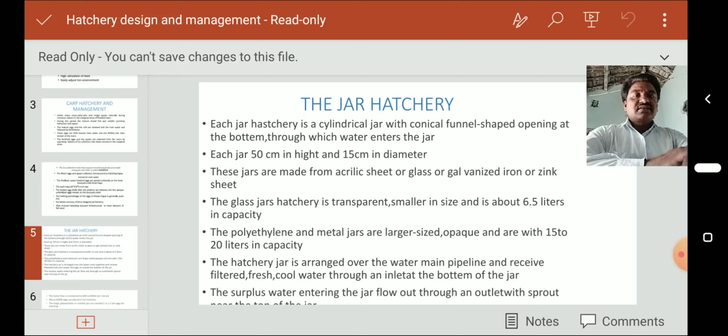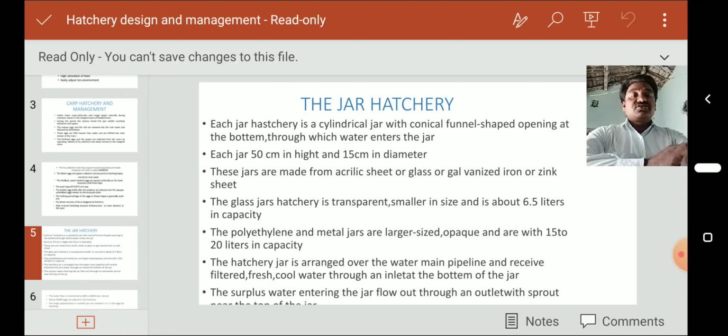Each jar hatchery is a cylindrical jar with a conical funnel shaped opening at the bottom, through which water enters the jar.